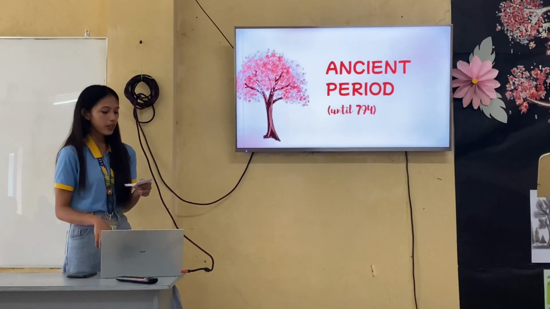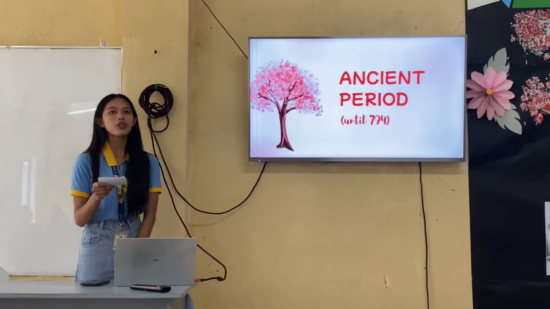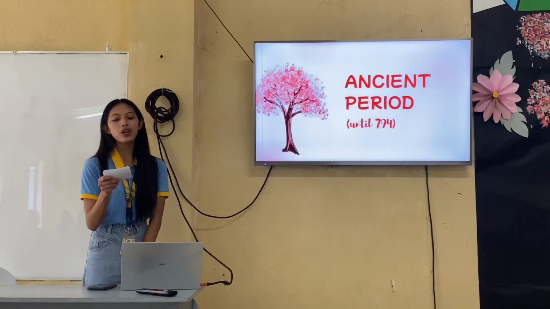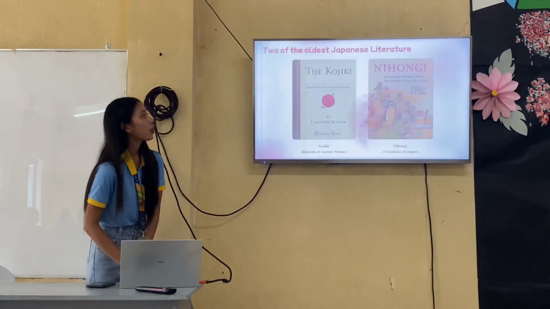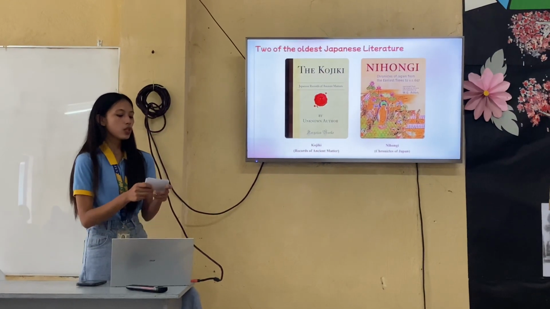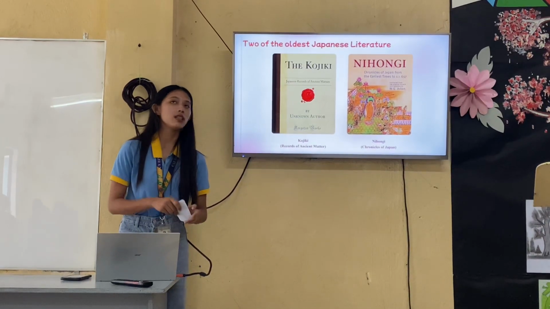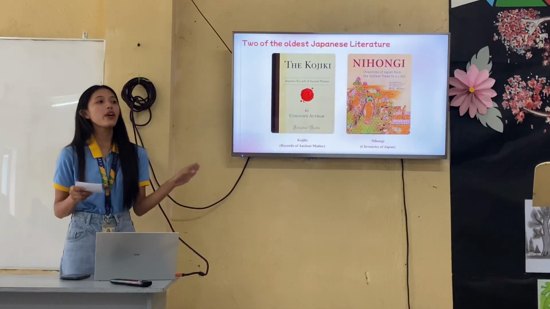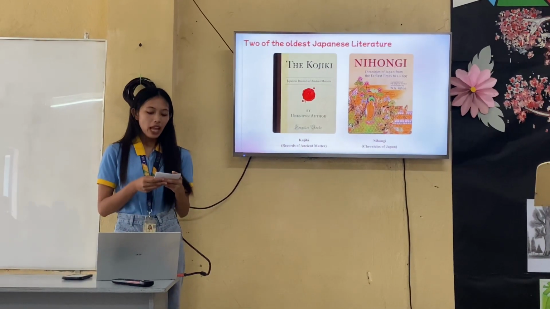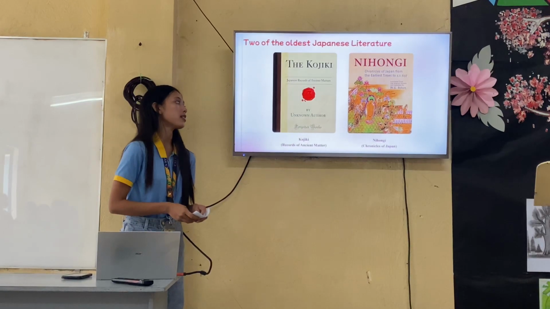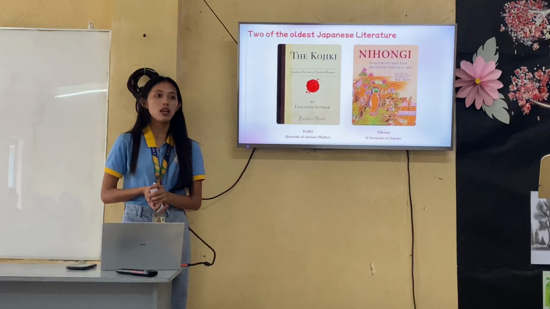So in the ancient period, Japanese doesn't have their own writing system. Chinese characters were further adopted, and the earliest works created in the Nara period were the Kojiki and the Nihongi. Kojiki means records of ancient matter, while Nihongi means chronicles of Japan. Wherein in Kojiki, it relates to the creation of the world. It also describes the gods and goddesses of the mythological period, and it contains facts about Japan.